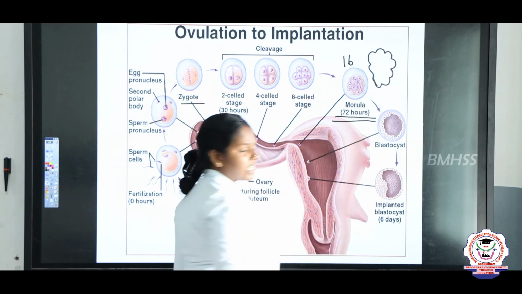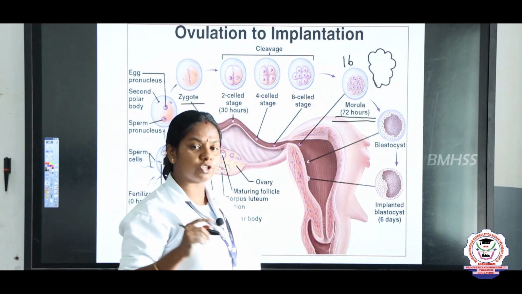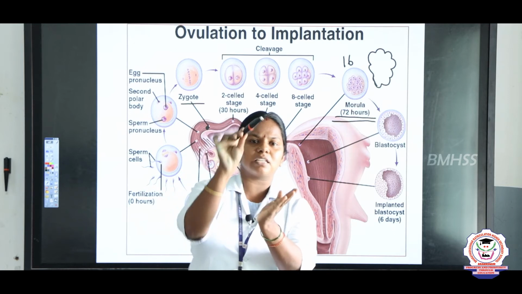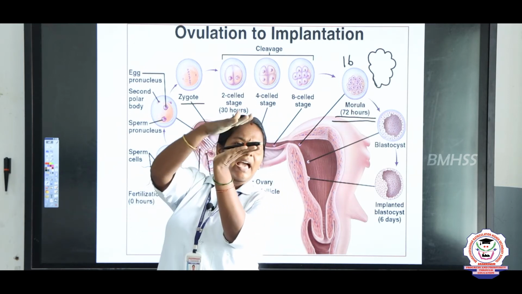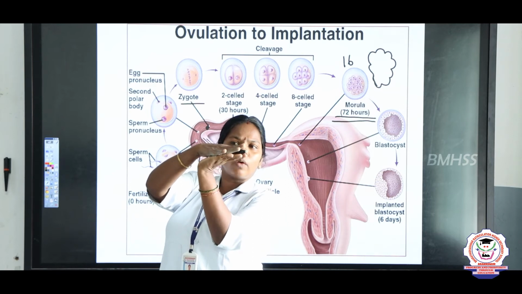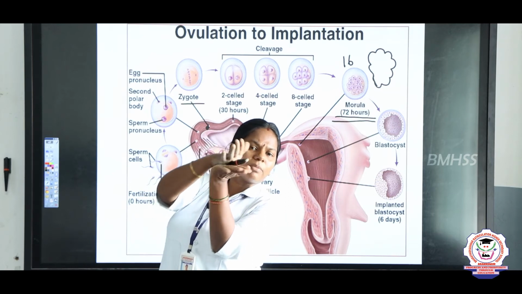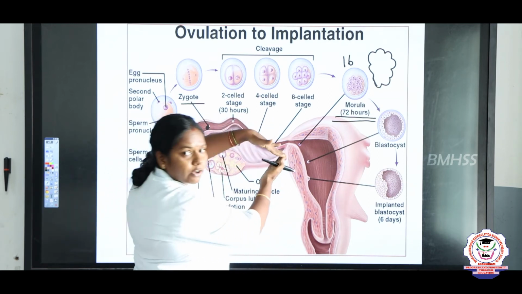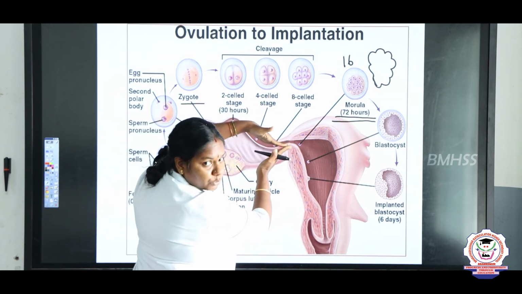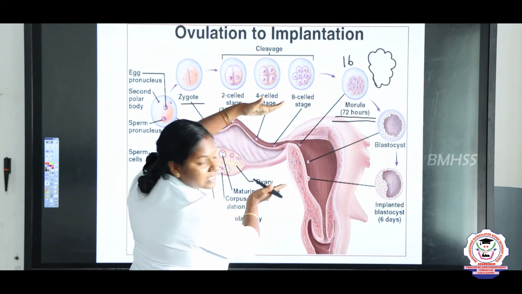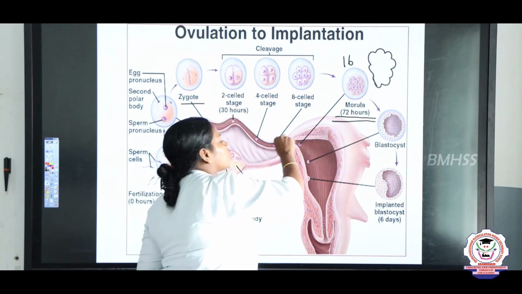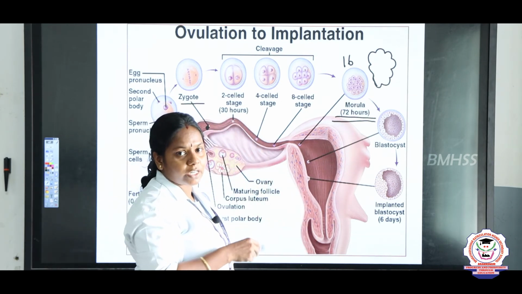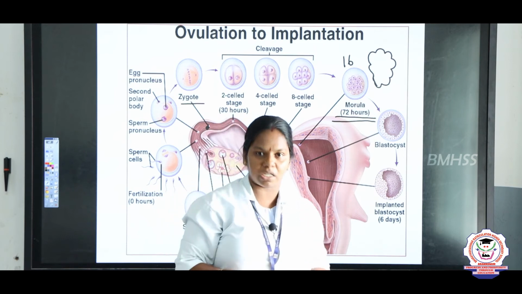After the 16th cell stage, what happens? Under the action of progesterone, just imagine, I am keeping this pen in my hand, imagine this is a fertilized egg in the morula stage, I am holding it tightly, it is the fallopian tube. Now what happened? If I relax my hand, automatically this egg falls down. Likewise, under the action of progesterone, the muscles of the uterus and fallopian tube relax. So, automatically the egg starts moving from here to the uterus for implantation. While moving also the cell division takes place.